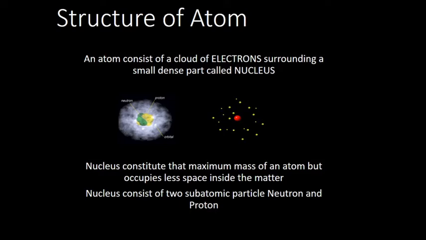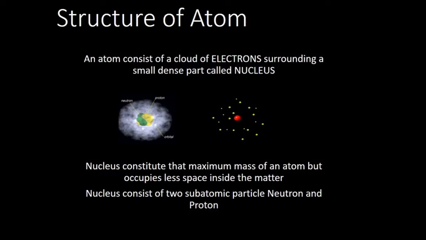You can see the picture. That yellow and green color is the nucleus, that cloud is the electrons, or in other words, the red is the nucleus, and the yellow things around the red color are the electrons. Then the nucleus constitutes the maximum mass of an atom, but the space occupied is less.